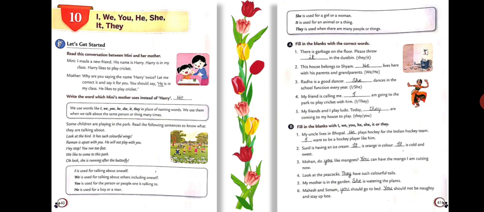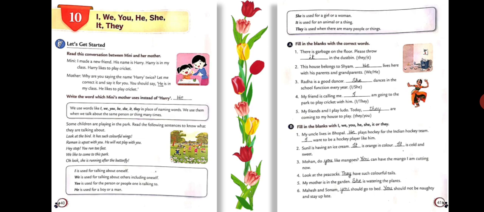Next is, Sunil is having an ice cream. It is orange in color. It is cold and sweet. Here the pronoun it is used because we are talking about an ice cream, which is a non-human thing. Fine.